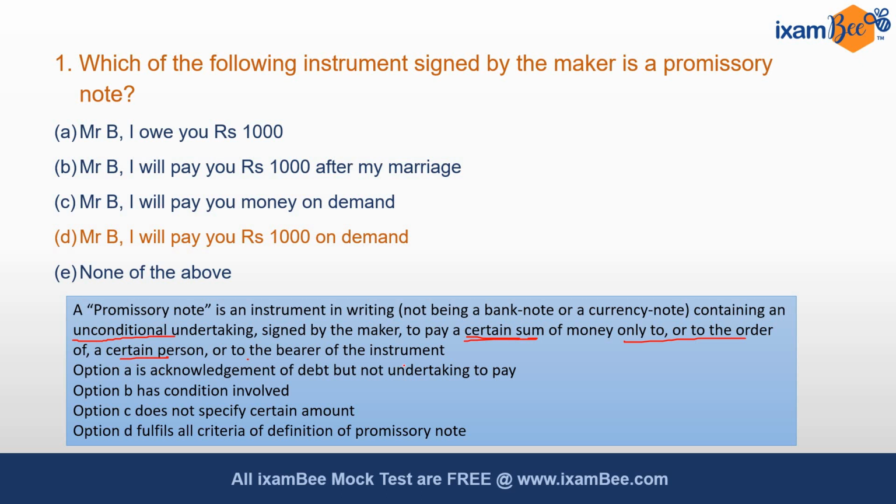So if you closely look at option A, it says, Mr. B, I owe you rupees 1000. It is an acknowledgement of debt, but it is not an undertaking to pay. So this is a wrong option. Option B has a condition involved, after my marriage, and hence this is again wrong. In option C, no amount is specified. So again option C is wrong, and when you look at option D, it fulfills all the criteria and hence option D is correct. Moving on to our next question.